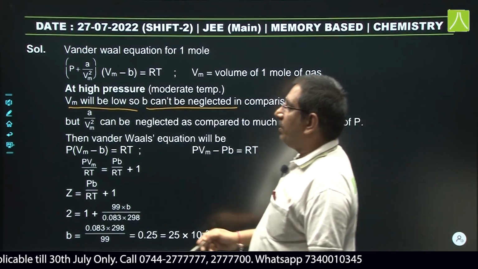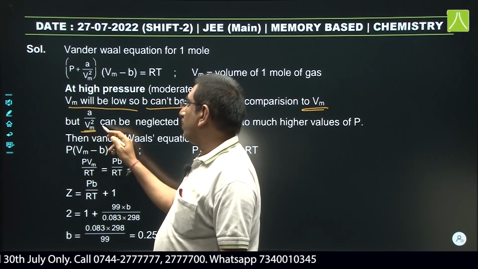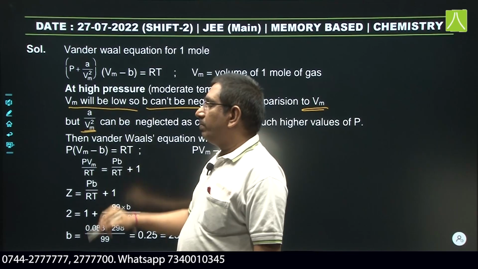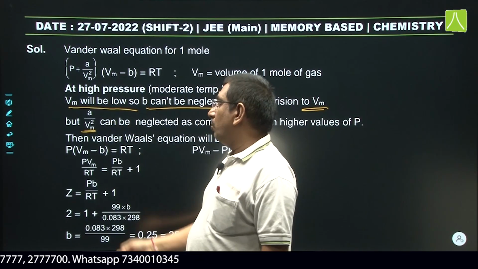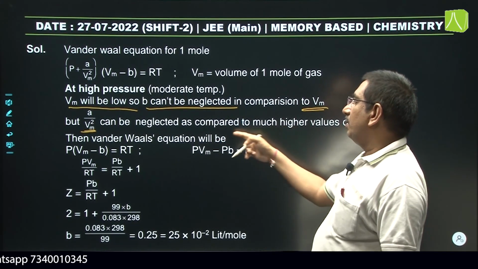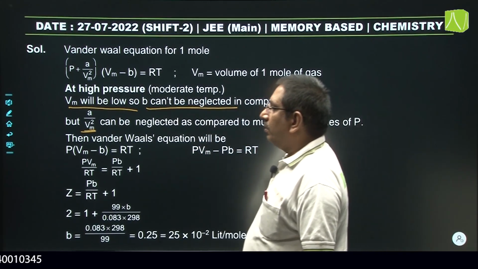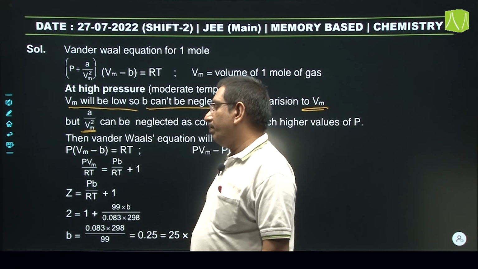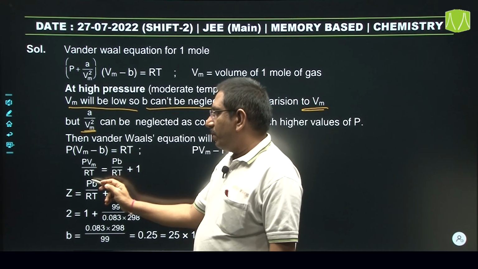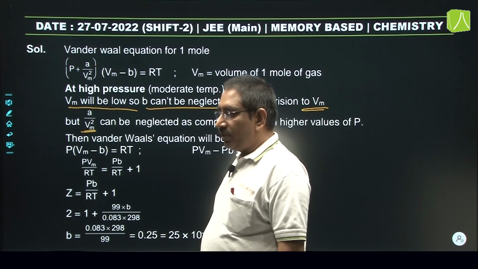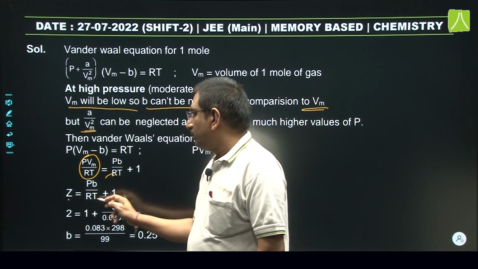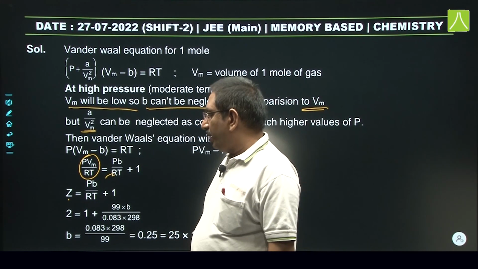अब ये by Vm square can be neglected क्योंकि Vm value is low, and ये by Vm square can be neglected because of low attraction forces. और इसकी वजह से van der Waals इक्वेशन बनेगा P into Vm minus B equal to RT. और इसको एक्सपैंड करेंगे तो PVm by RT इक्वल टू 1 plus PB by RT. ये PVm by RT is nothing but Z.